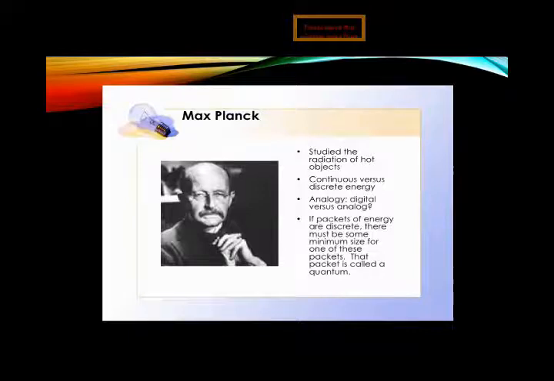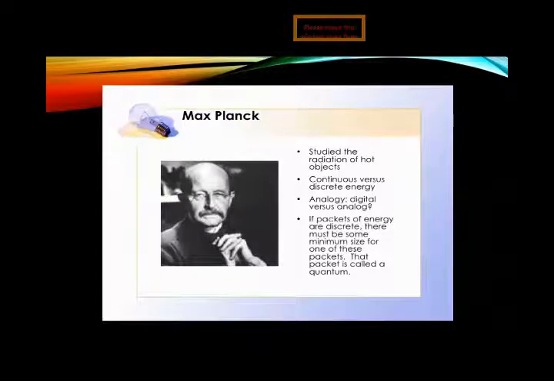If packets of energy are discrete, they must have some minimum size, and that packet is called a quantum. I hope you understand what Max Planck proposed: that light is emitted and absorbed in the form of tiny packets of energy, known as quantum.